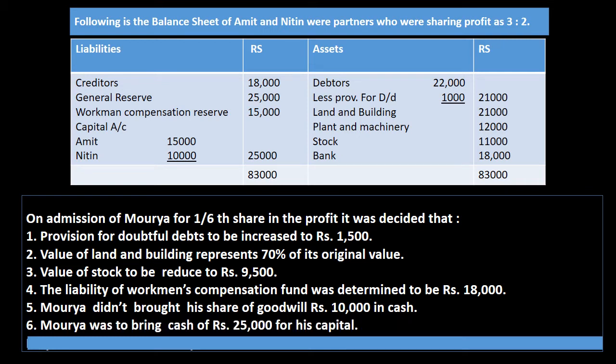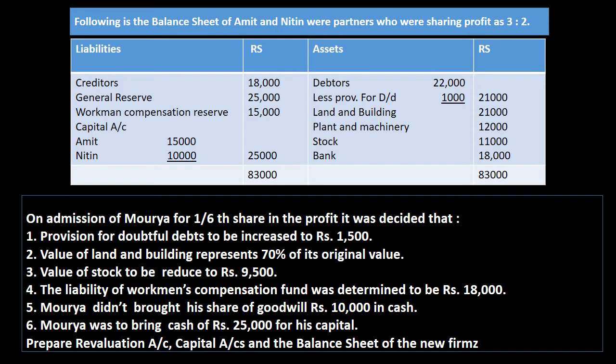Now next, Moria was to bring cash of rupees 20,000 for his share of capital. It means Moria will bring 25,000 capital, out of which 10,000 will become his share of goodwill. Now finally the last adjustment, they want us to prepare revaluation account, partners capital account and balance sheet.